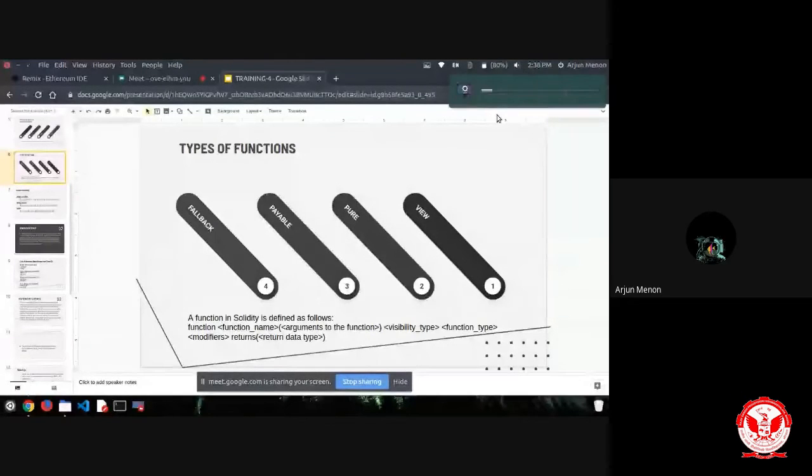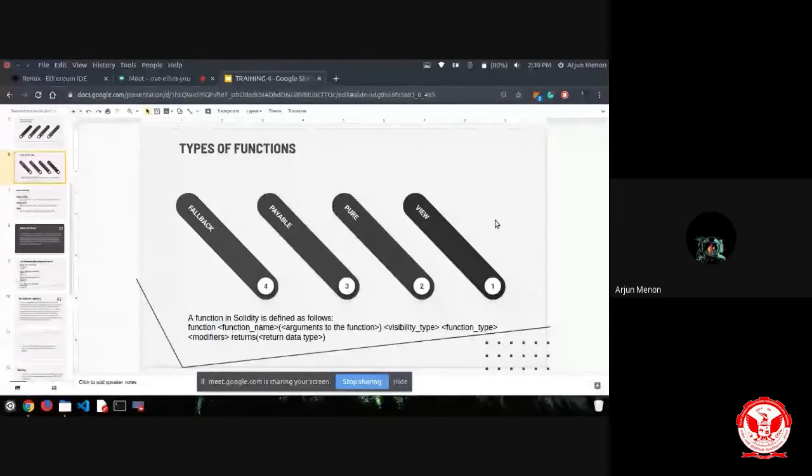Over here we discussed different types of functions, in which view, pure, payable, and fallback came. So I hope fallback was explained. Let me recap it for you. Fallback is a function where if an incoming transaction call does not match any of the functions defined in the smart contract, then the call will be directed towards the fallback function.